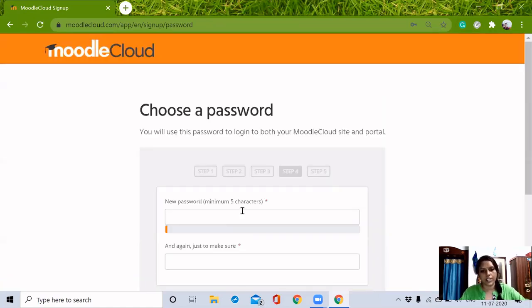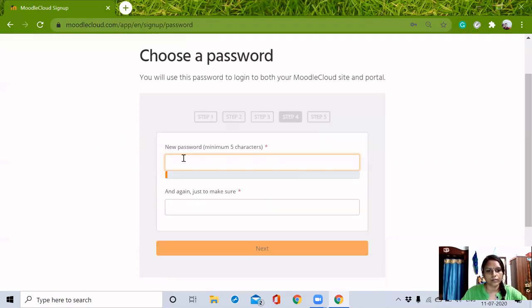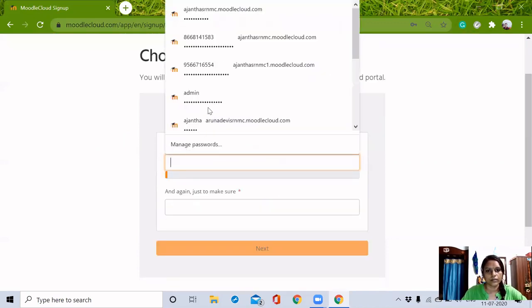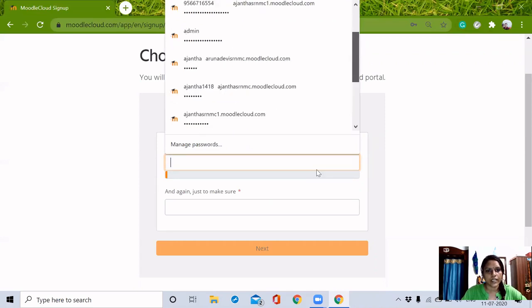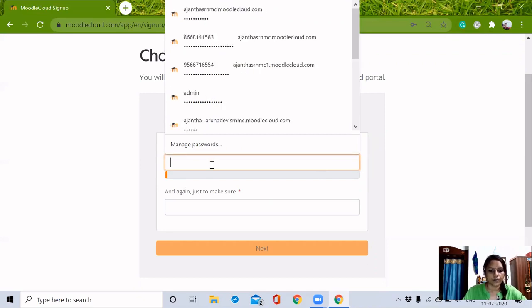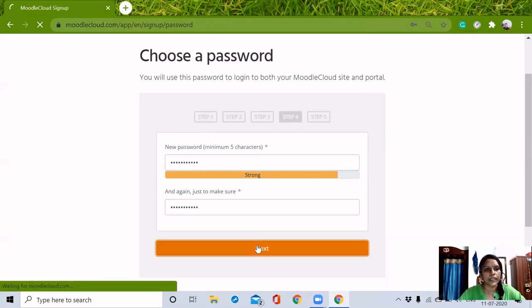Then I have to select my password. I can select from the passwords which I am using already. Otherwise, I can give a new one. Then I'm clicking next.